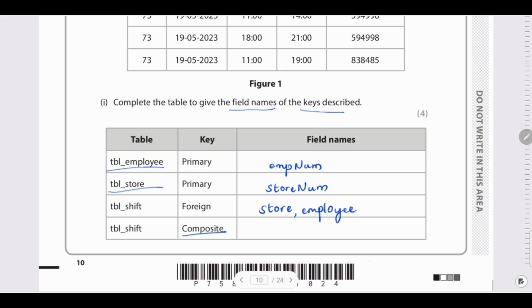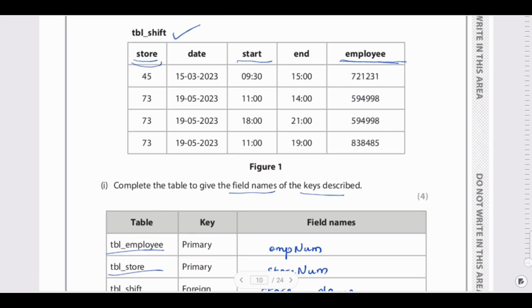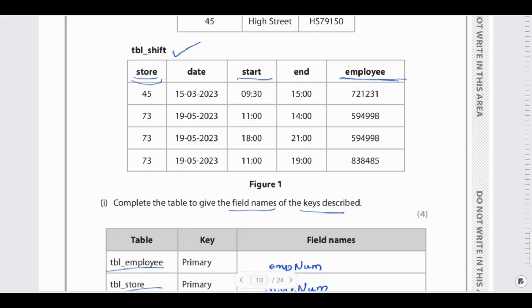The next one is composite key. A composite key is nothing but a combination of two or more columns that will uniquely identify a record inside the database table. So what are these two or more columns? Employee is the one you can easily identify, and then you can also go with the start time, or else you can also go with the date. So these three columns will give the unique identification of a record.